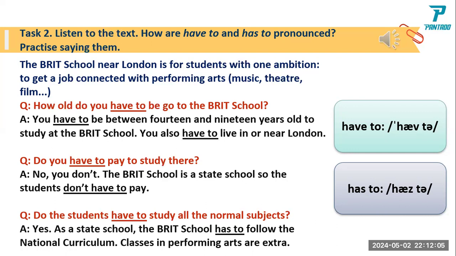You don't have to pay. You have to live near London. Okay, you have to go to the Brit School. You have to be between 14 and 19 years old. Okay, so we have to and has to.